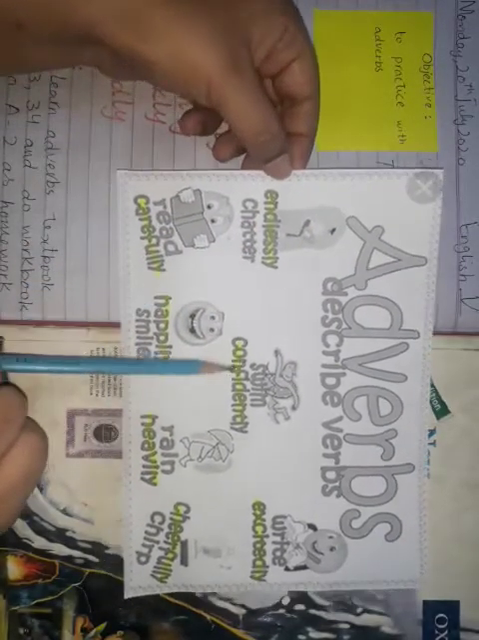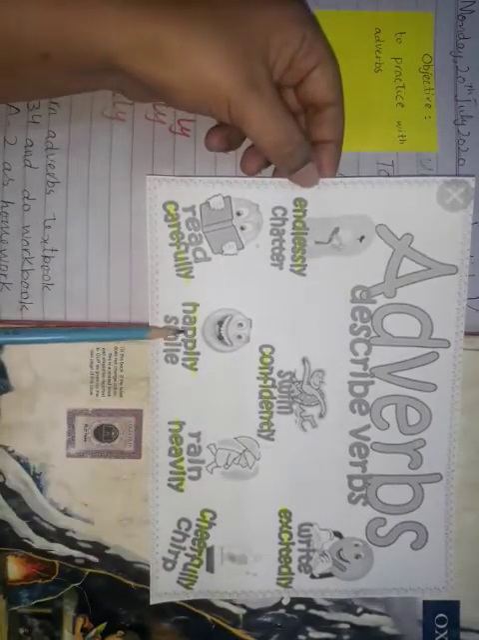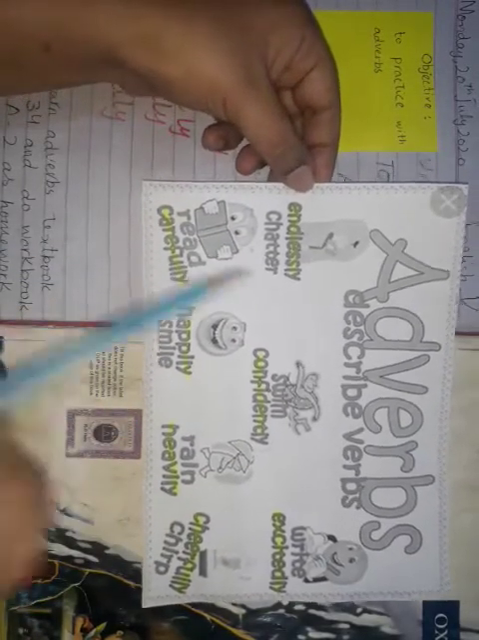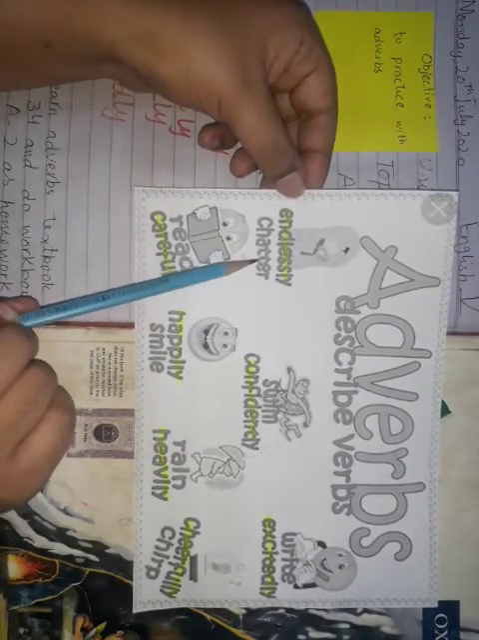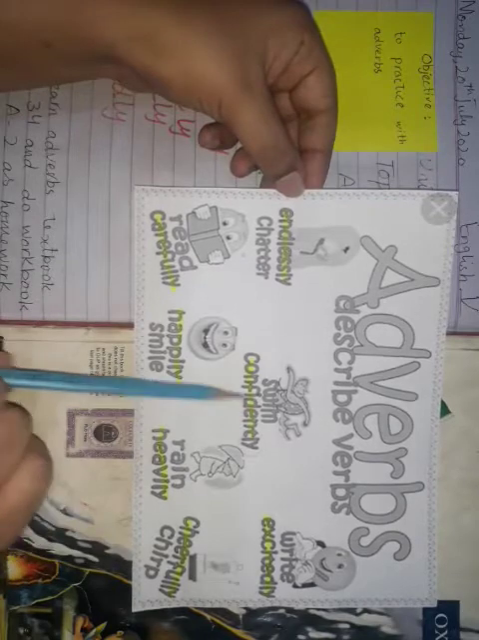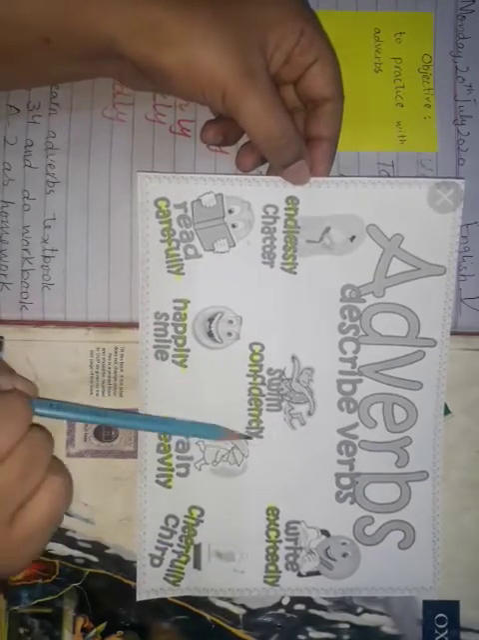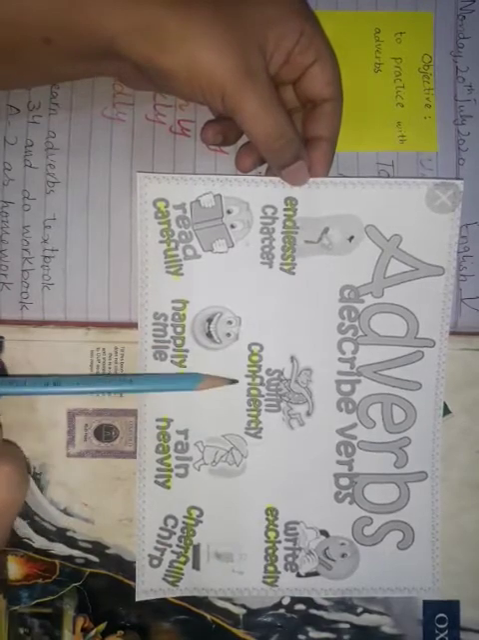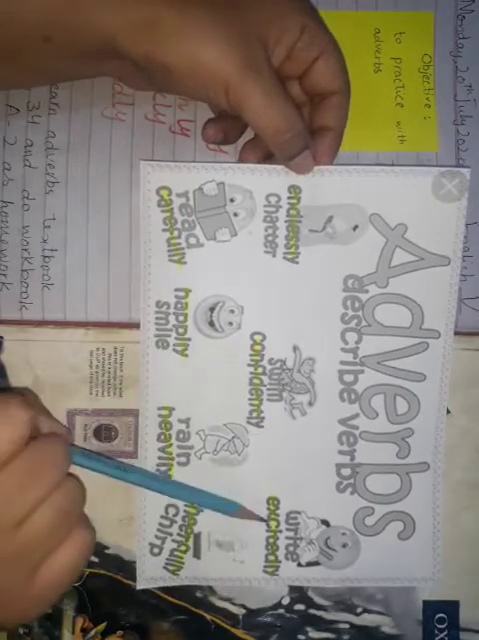Endlessly, confidently, excitedly, carefully, happily, heavily, cheerfully. And what are the verbs here? Chatter, endlessly. Swim, confidently. Swim is the verb and confidently is the adverb, because confidently is adverb and it is telling us how the action has been performed.